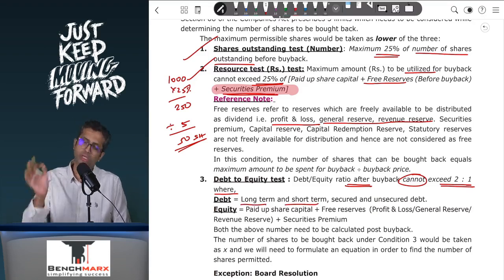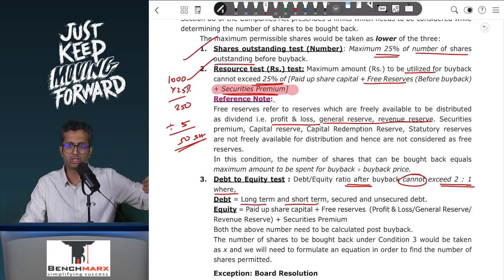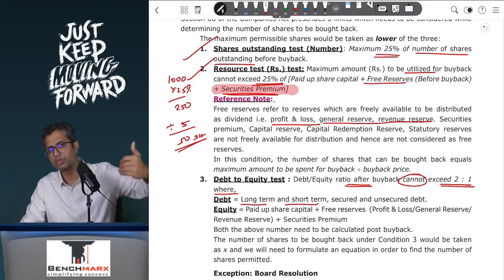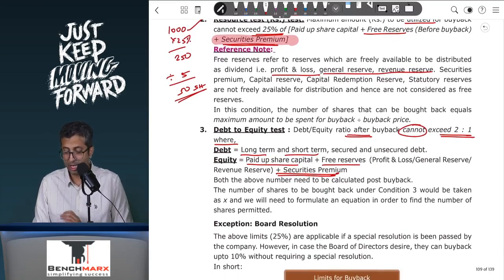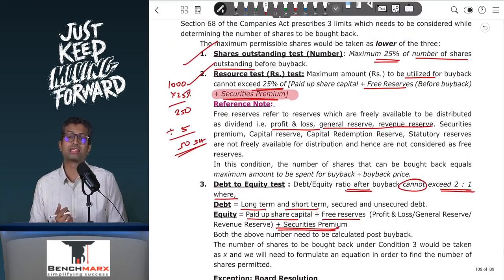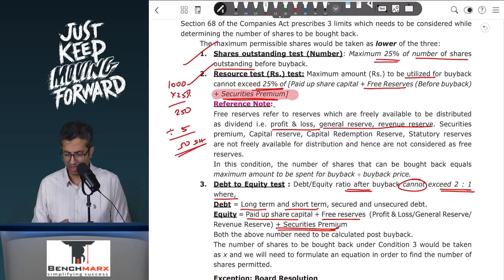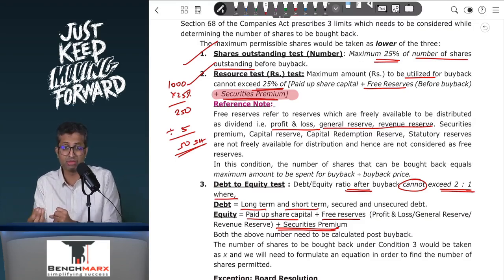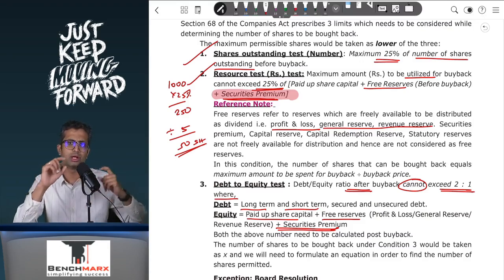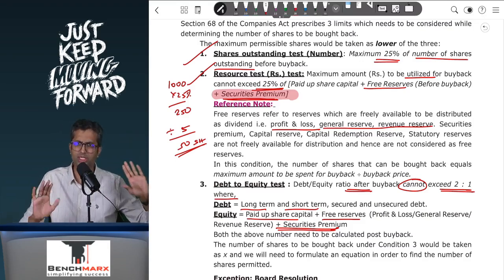And equity over here will again include the paid-up share capital plus the securities premium plus the free reserves. So equity will include everything, including the securities premium. And one needs to remember that this ratio cannot exceed 2:1 post the buyback. Now over here, it's best if you understand this with the help of a numerical, otherwise it gets a little confusing to handle. So we'll jump onto a sum and explain how this is to be done, at least in the line of the format which the institute uses.